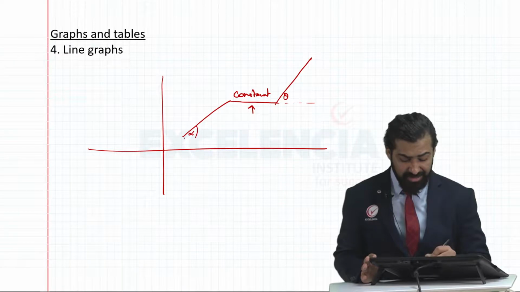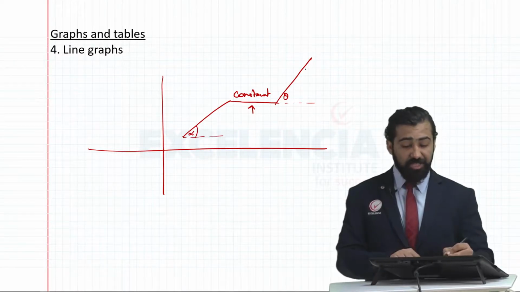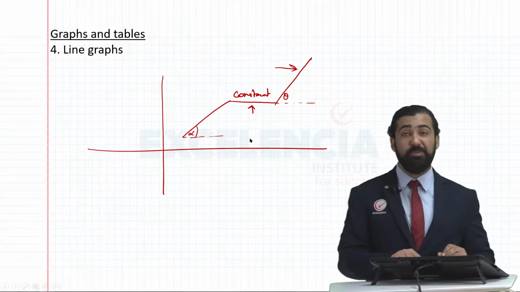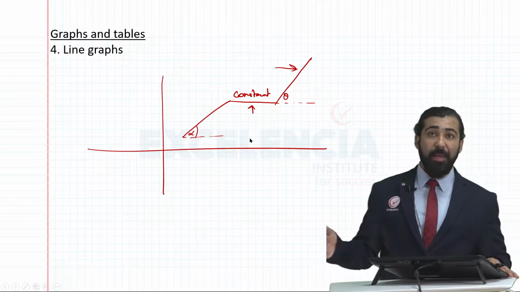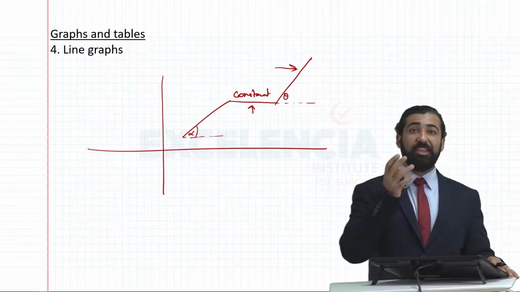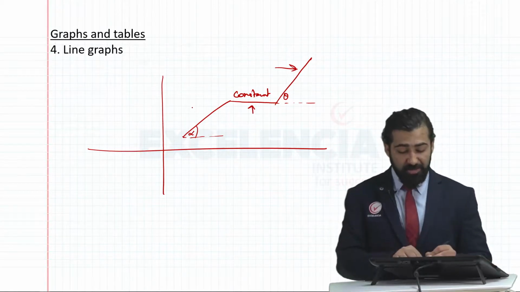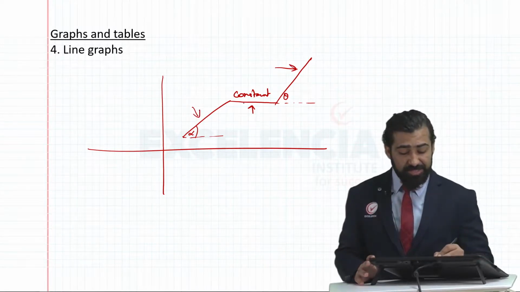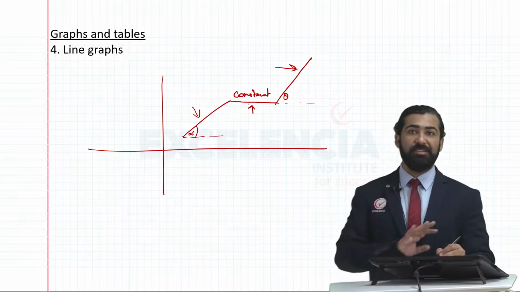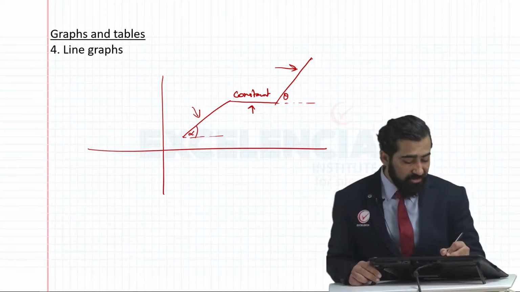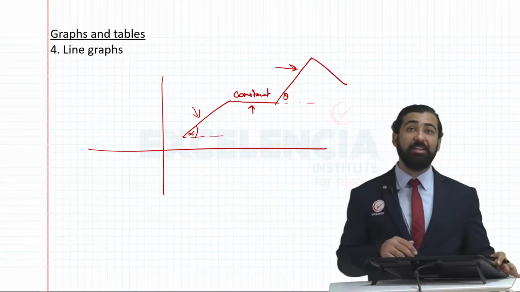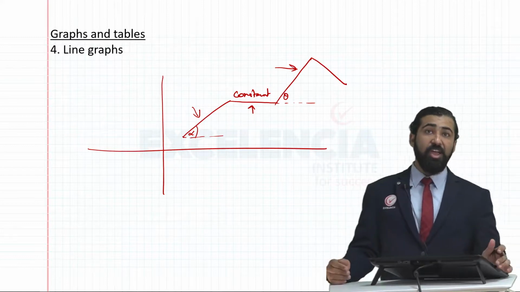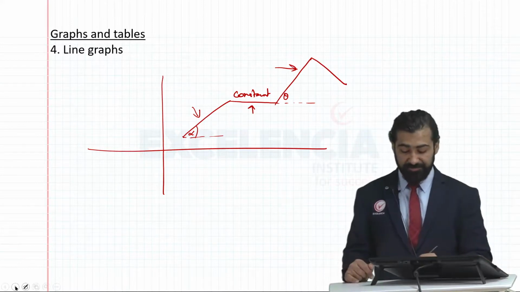Let's call this angle alpha. So here, out of the 3 periods, this represents the highest increase, because the line is more slanted, which means the angle is higher. This represents a bit lesser change, whereas this represents the constant, there was no change. Whereas if the line is going downwards, that represents a decrease, a fall in price or something.